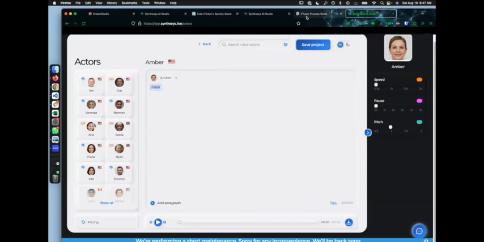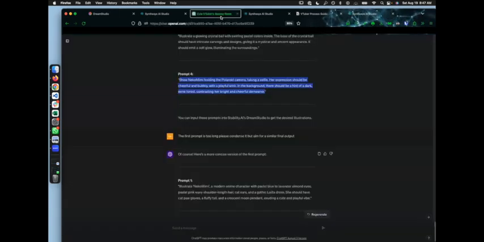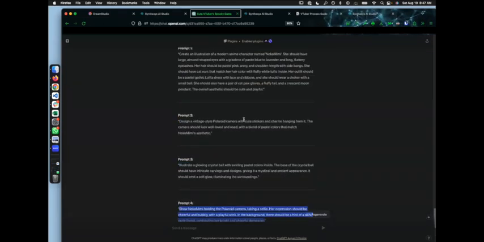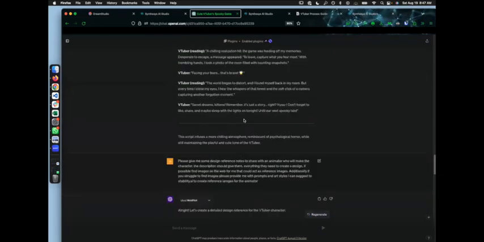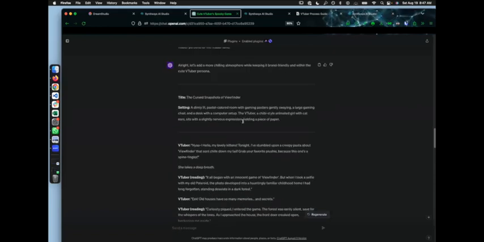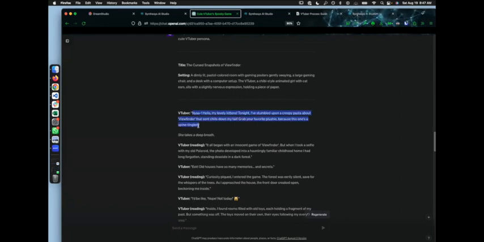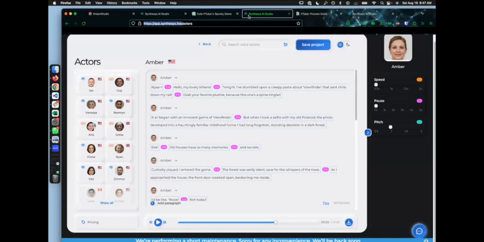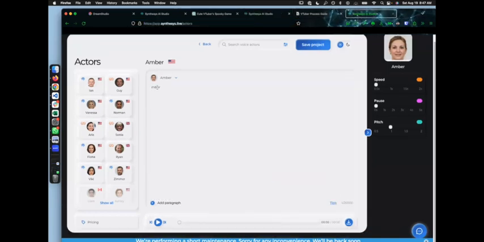And then we can start adding in the script. So we have the script that's here. Let's get towards the top. And we added it in paragraph by paragraph. And we only want to add in what the character will actually be saying. So we don't have to add the title in, we don't have to add the setting in, but where the VTuber talks, we'll do this. Okay, I already added those in, but I'll just show another example here of us adding it paragraph by paragraph. These little pink purple things are like pauses in between.